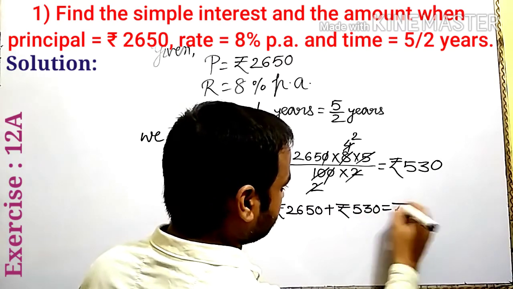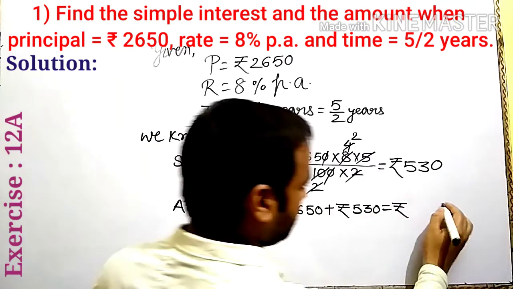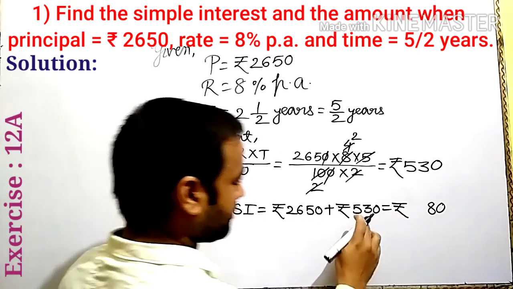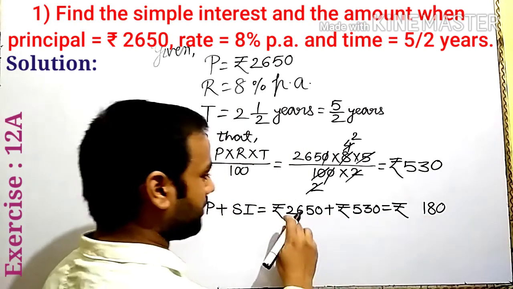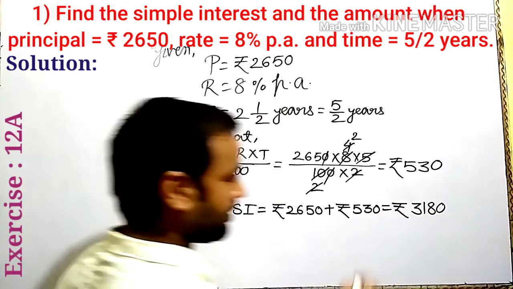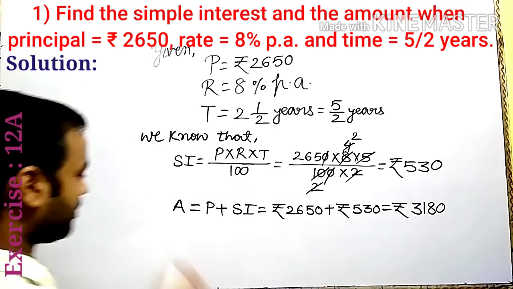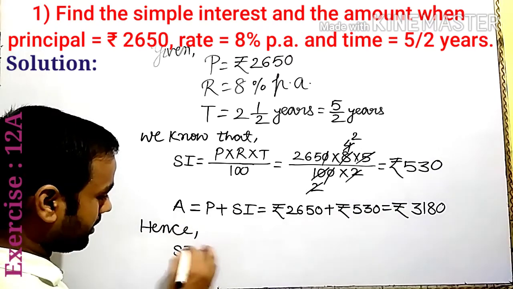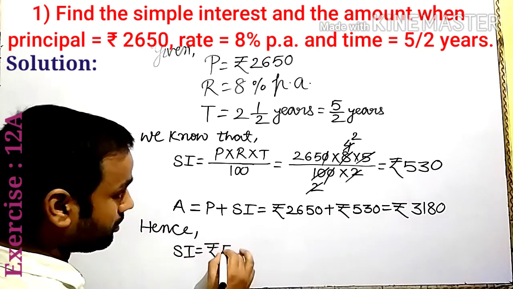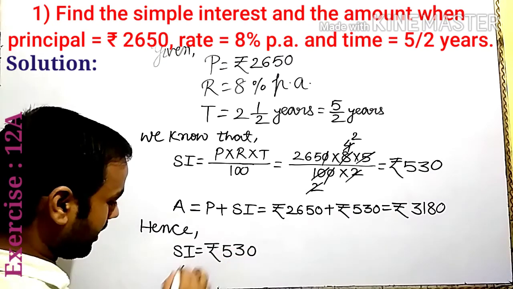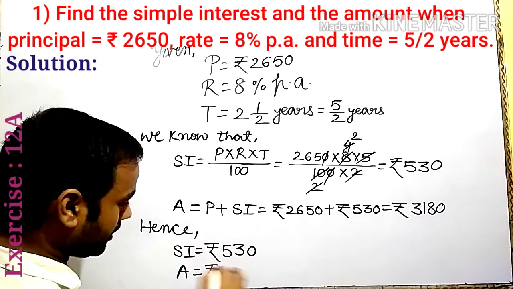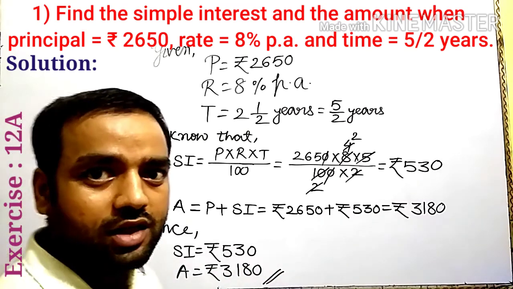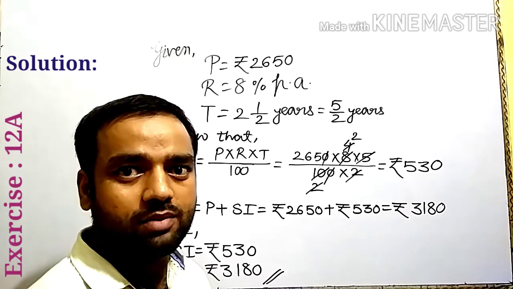We get 0 plus 0 is 0, 5 plus 3 is 8, 6 plus 5 is 11, carry 1, 1 plus 2 is 3. So hence simple interest is equal to 530 and amount is equal to 3180. Is it clear? Now let us discuss question number 2.